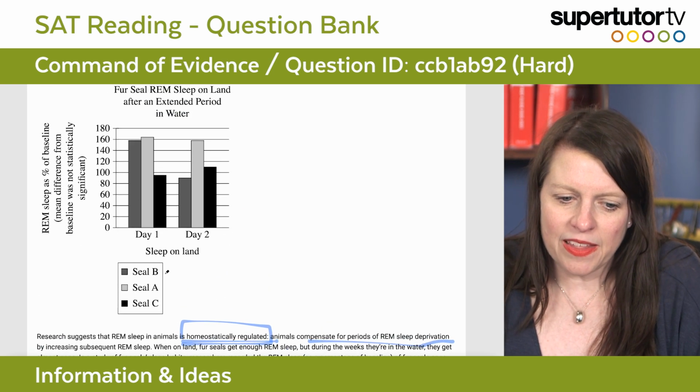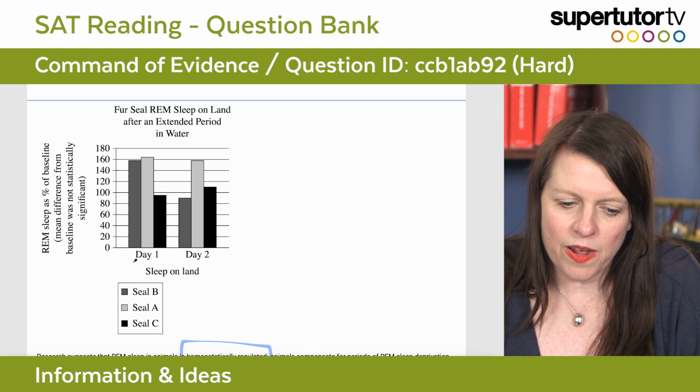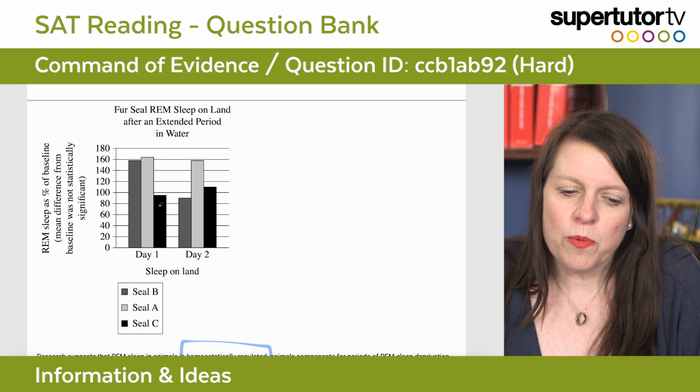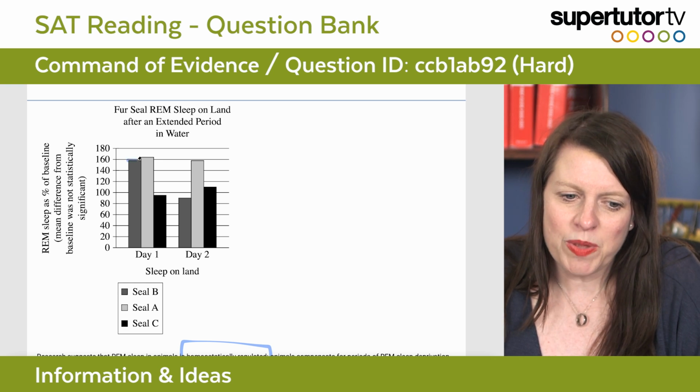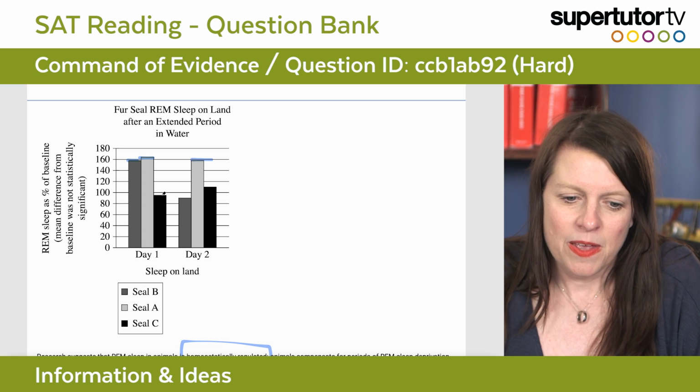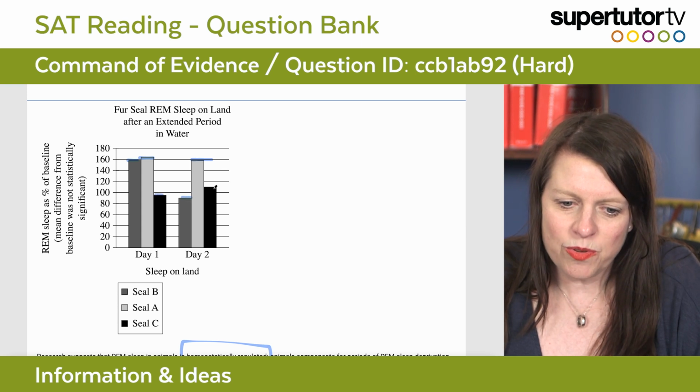So this is sleep on land after extended period in the water, and we have seal B, A, and C. We have 3 different seals, and we have REM sleep as a percentage of baseline. If it is homeostatically regulated, these bars should be over 100, right? I should be compensating for my loss of sleep. But these 3 bars, 1, 2, 3, aren't compensating much at all.